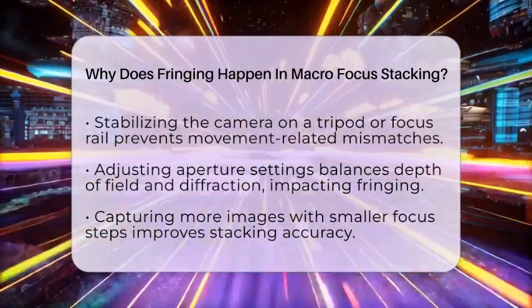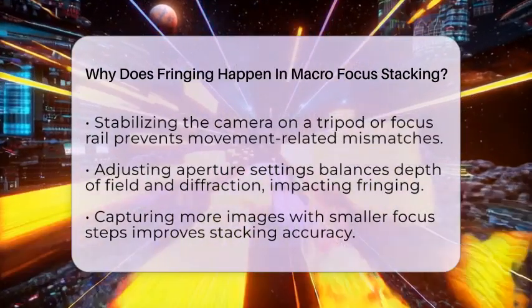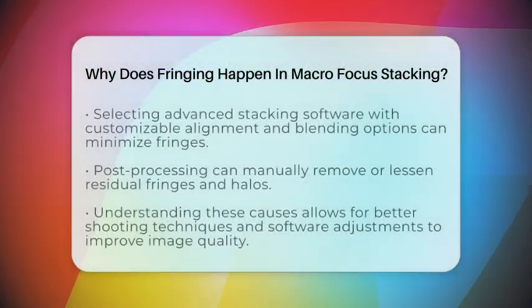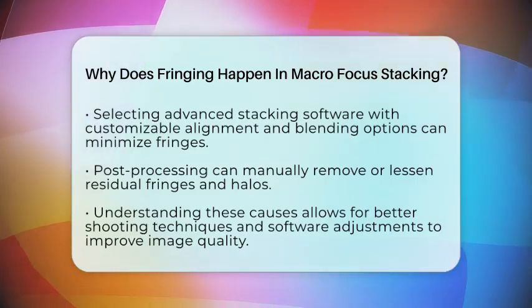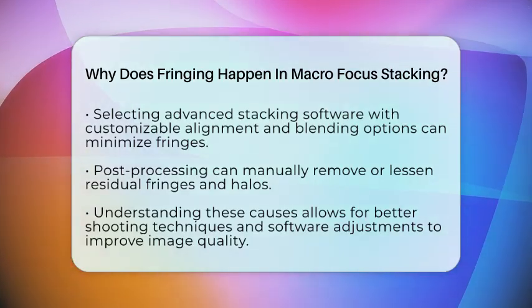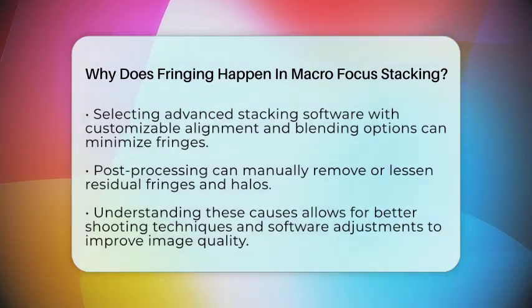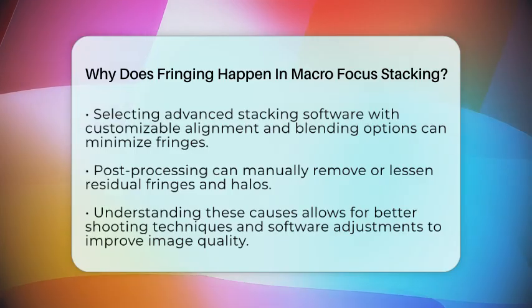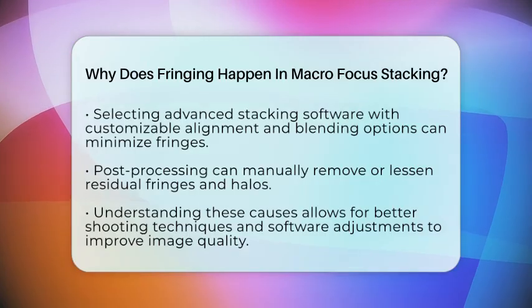To reduce fringing, use a high-quality macro lens with minimal chromatic aberration. Keep your camera steady on a tripod or focus rail to avoid movement. Use a small aperture to increase depth of field but avoid too small a setting to prevent diffraction. Capture more images with smaller focus steps for better alignment. Use advanced stacking software that allows you to control how images are aligned and blended. And after stacking, you can manually remove or reduce fringes in post-processing.